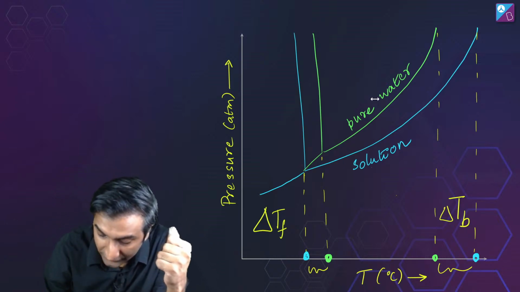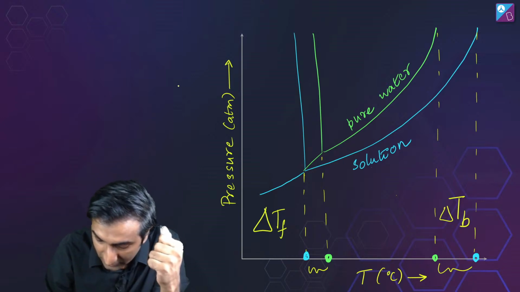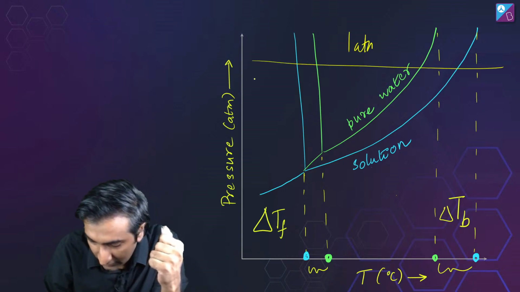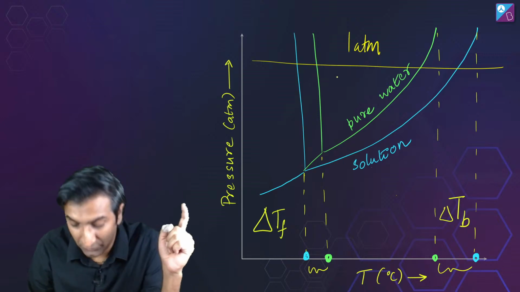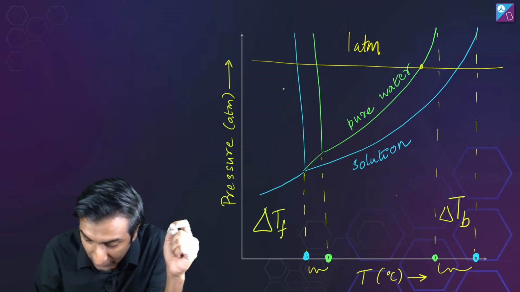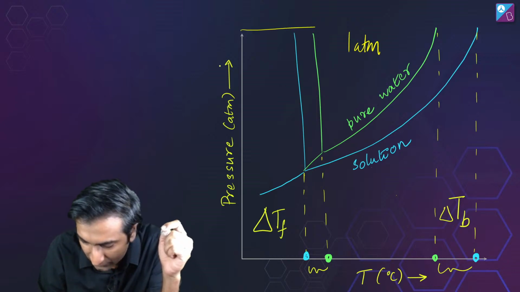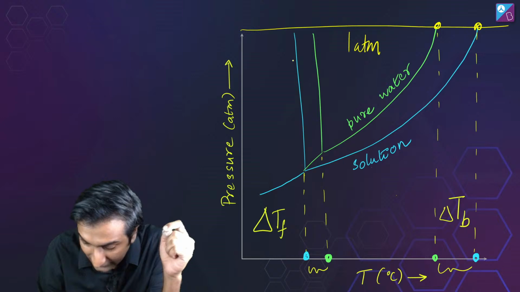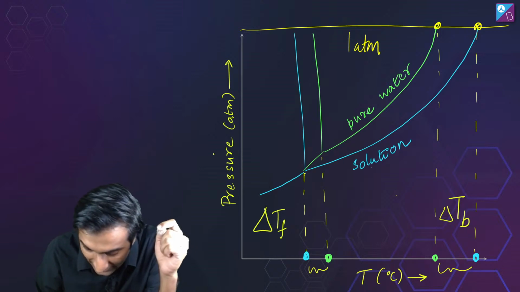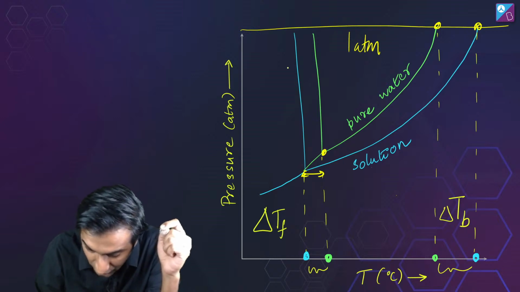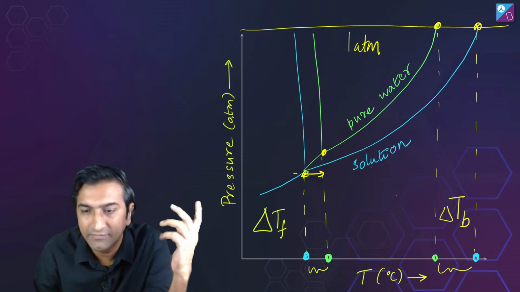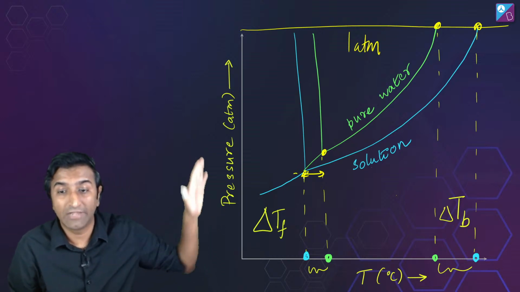What do I mean? Now say somewhere over here is 1 atmosphere. When vapor pressure is equal to 1 atmosphere, boiling happens. देखो ये boundary हो गई expand. या ठीक है, यहाँ पे specifically दिया हुआ है this to be 1 atmosphere, so we'll take it to be this. Okay, this boundary expanded over here. Similarly, यहाँ पे भी boundary expand हो गई है. So this was the original boundary and this is the new boundary. बस that's it. ठीक है? That's what you need to get away from this graph.